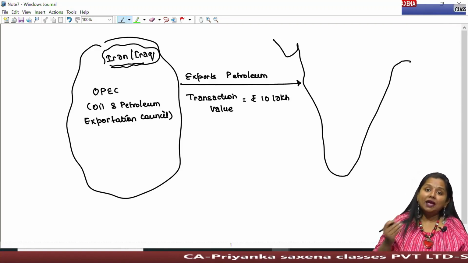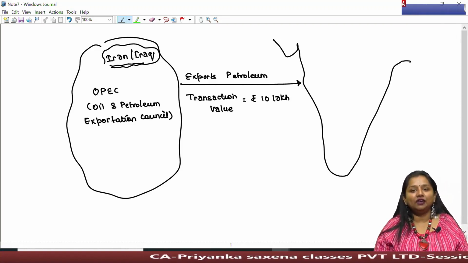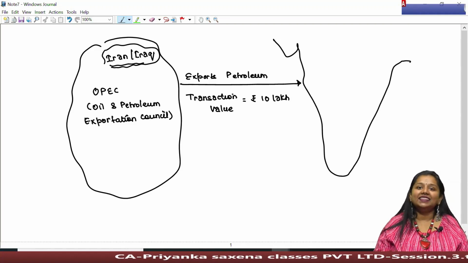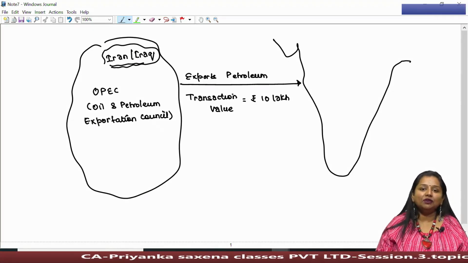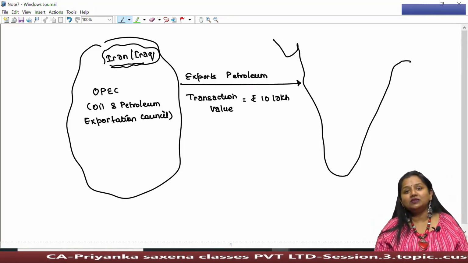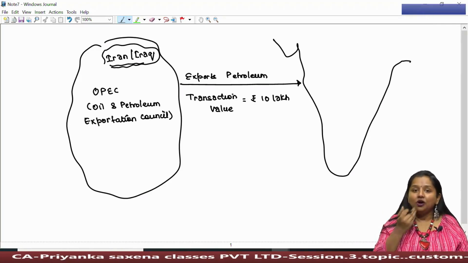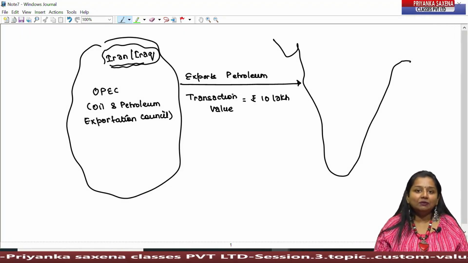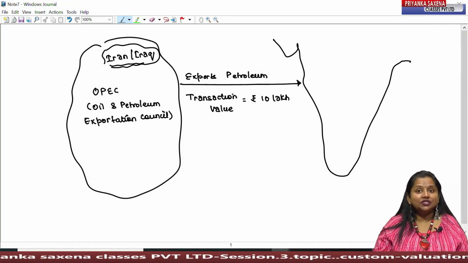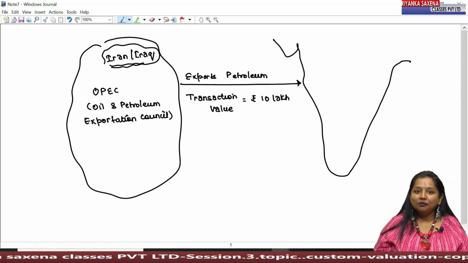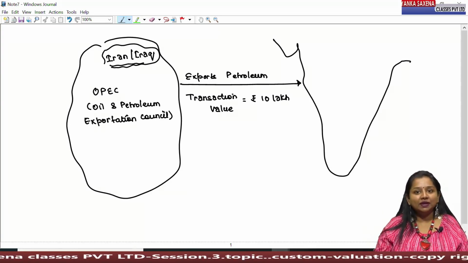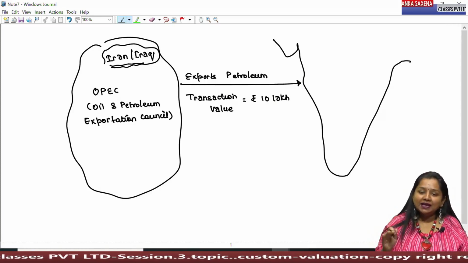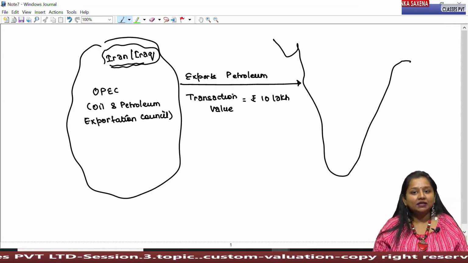It is generally said that crude oil takes around 2000 years to form from the dead bodies of different animals and human beings. So it's next to impossible to create petroleum within a shorter span, due to which its supply is very limited, very scarce.